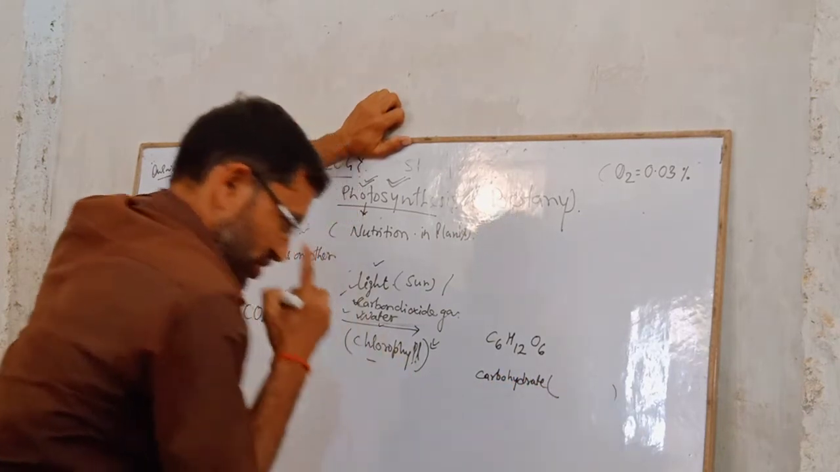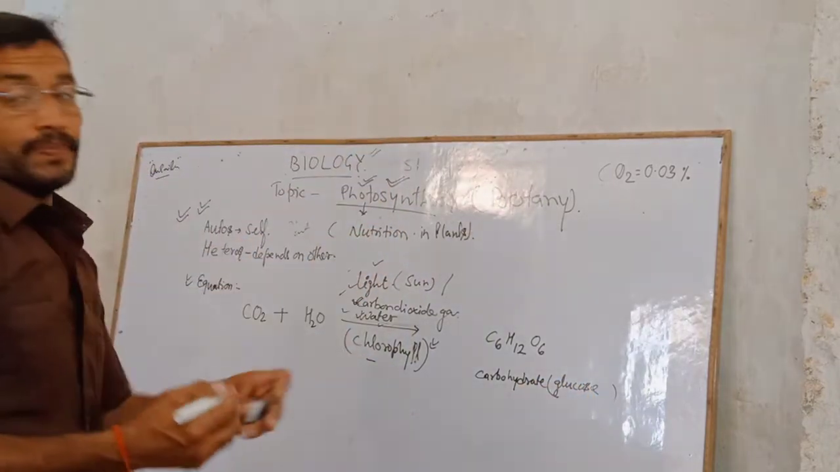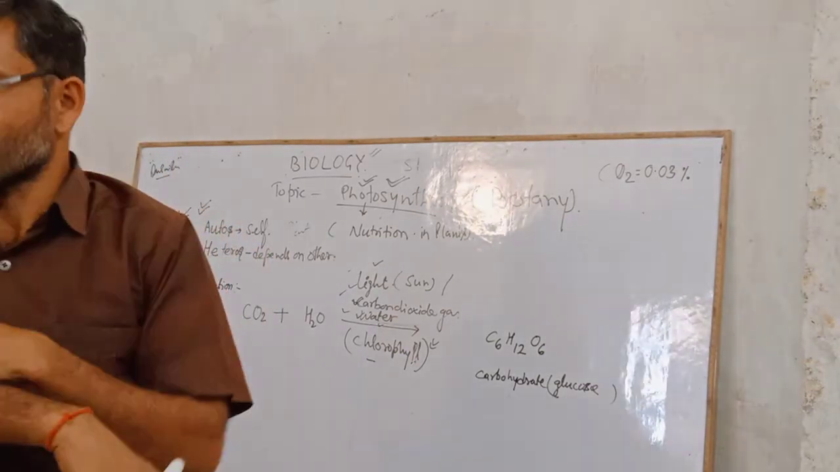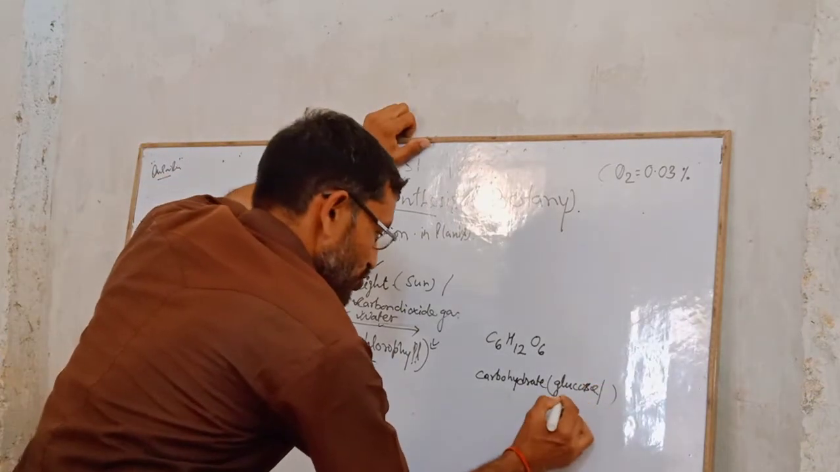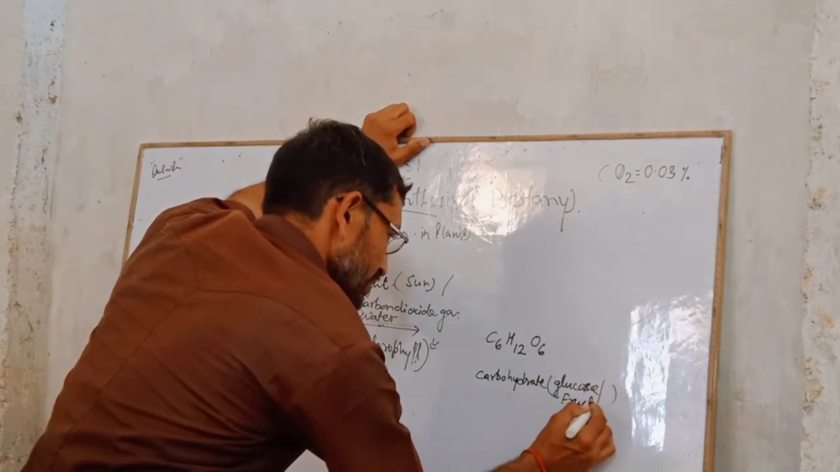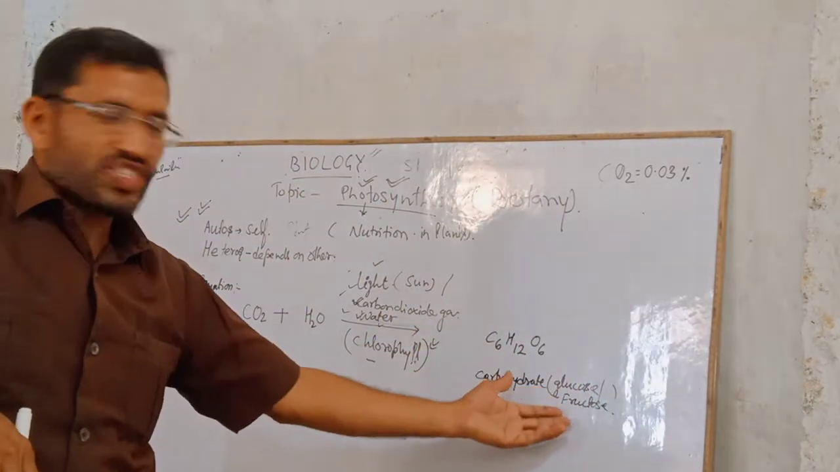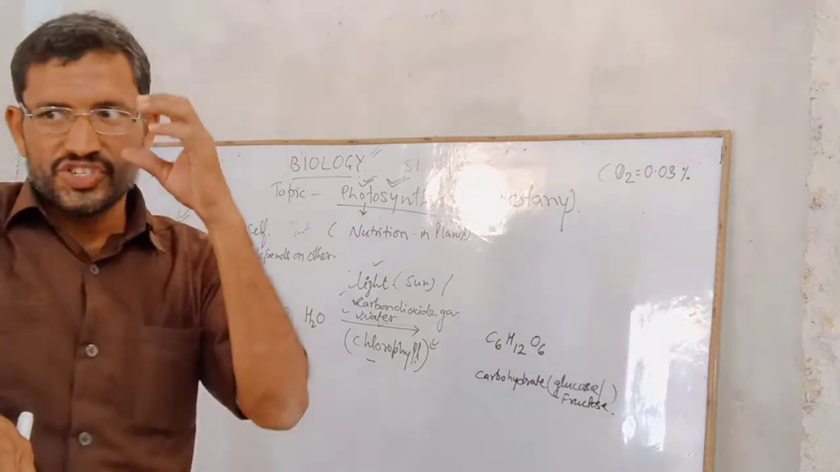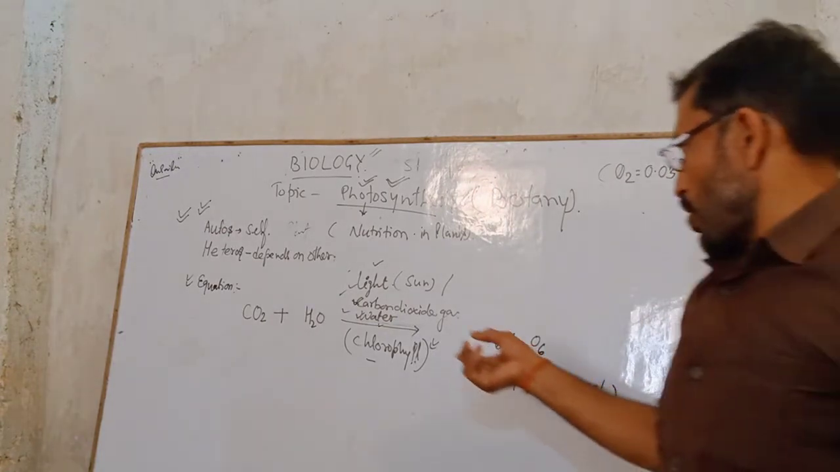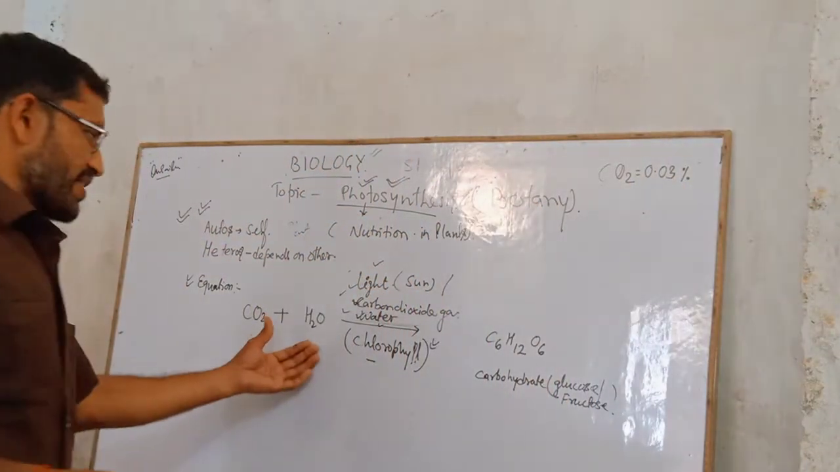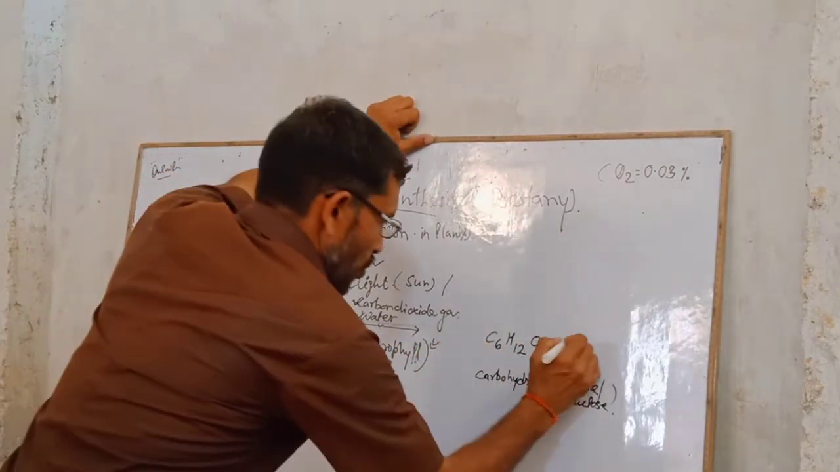More precisely, this is the formula of glucose. But in plant fruits, the glucose is also in the form of fructose. One glucose is fructose, but its stereochemistry is different. In higher classes you will know that the isomer of glucose is fructose. That is why fruits taste sweet, because of fructose. So carbon dioxide and water in the presence of sunlight and chlorophyll give rise to glucose.